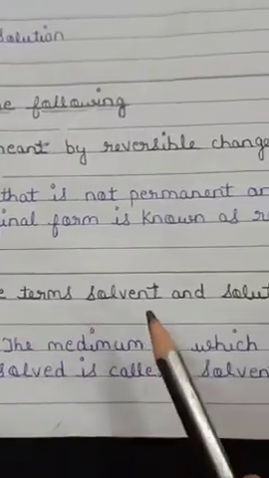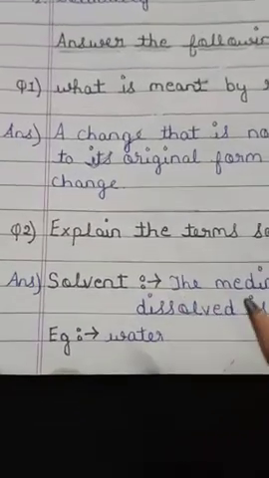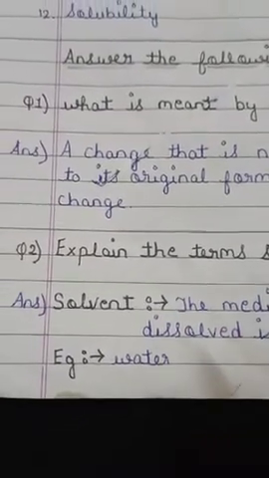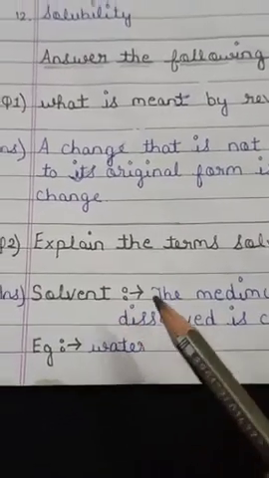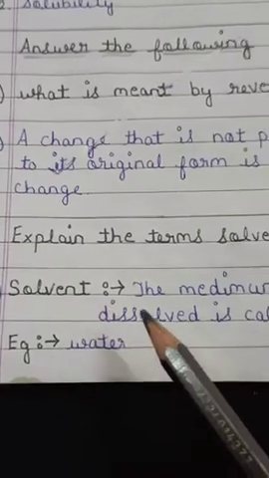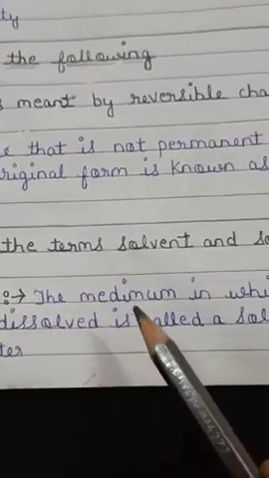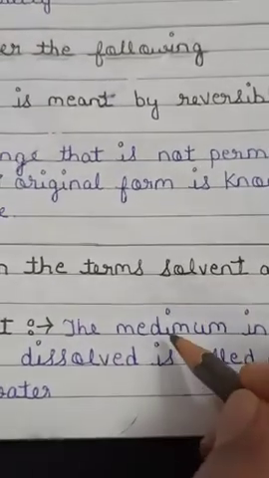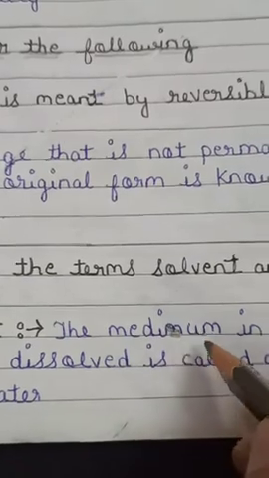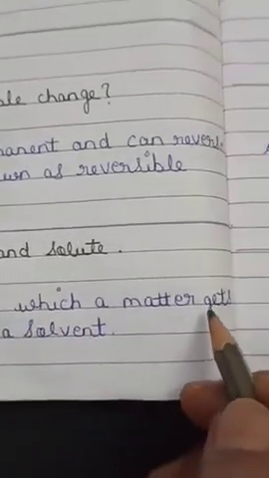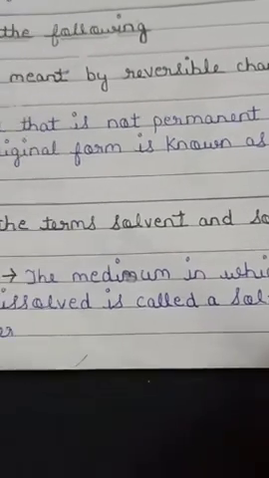So explain the term solvent and solute. Children, these two words I have explained you 2 times during the explanation, because these two terms are very important for your further classes also. So solvent, I have told you that the medium in which a matter gets dissolved is called a solvent.